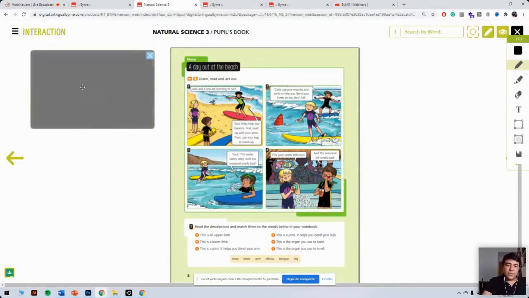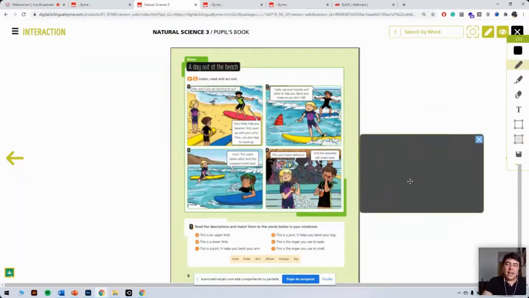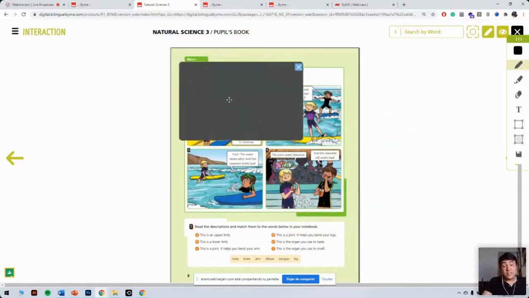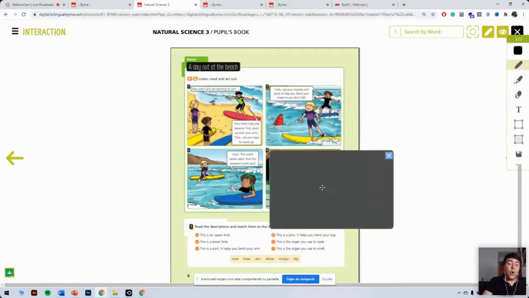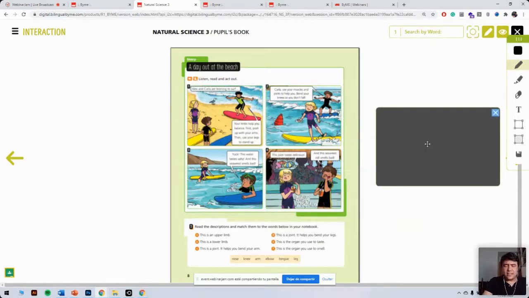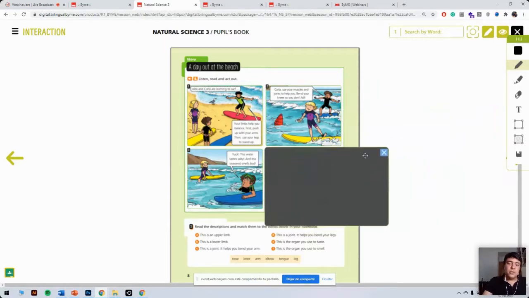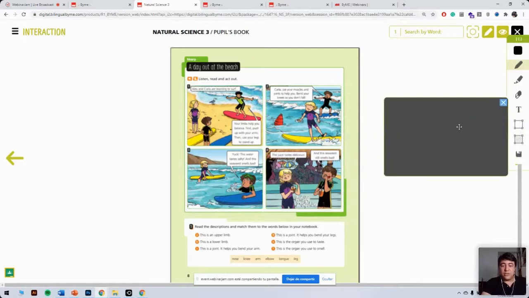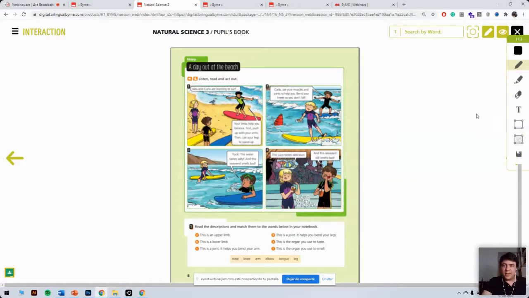Alternatively, you've got this other option, which is to hide content. And this option is particularly useful if you want to hide anything in particular, or if you want to do any kind of prediction exercise. So, for example, here we have a little comic. So you could cover the last one, and you could have your students decide how they think this story might end. Then you could have all the different versions, and your students could compare their option to the original option, for example. So you can do that with this option.